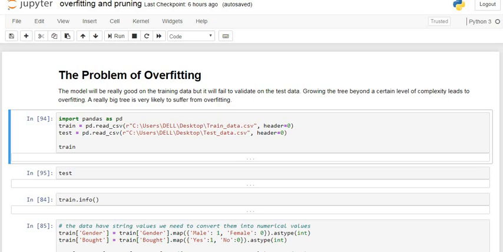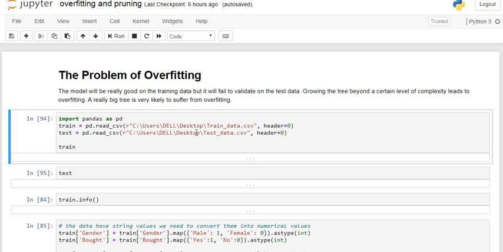So, what is overfitting? It is when a model performs really well on the training dataset, but fails to validate on the testing dataset. Growing a tree beyond a certain level of complexity leads to overfitting. A really big tree is very likely to suffer from overfitting. That is, our decision tree is fitted on our training dataset. It is fitted well. It gives better accuracy also.